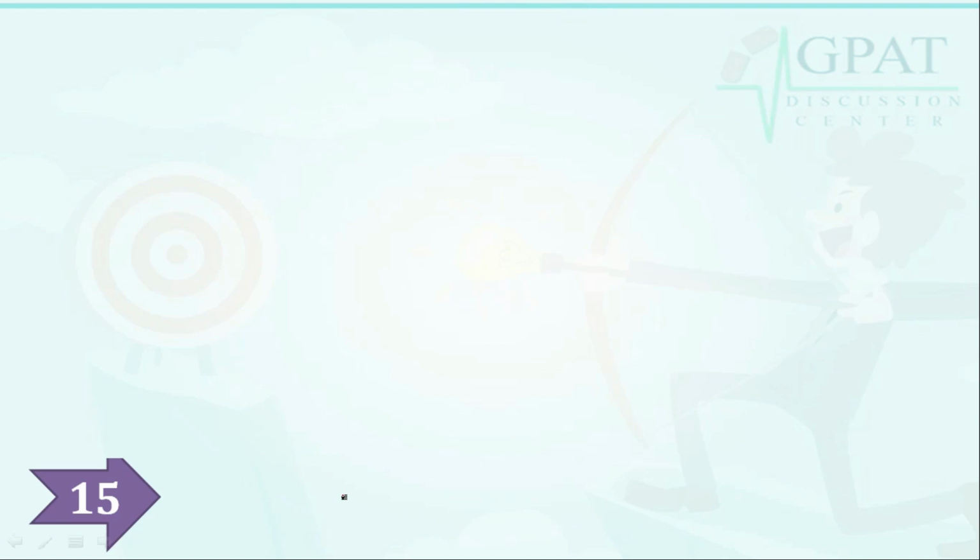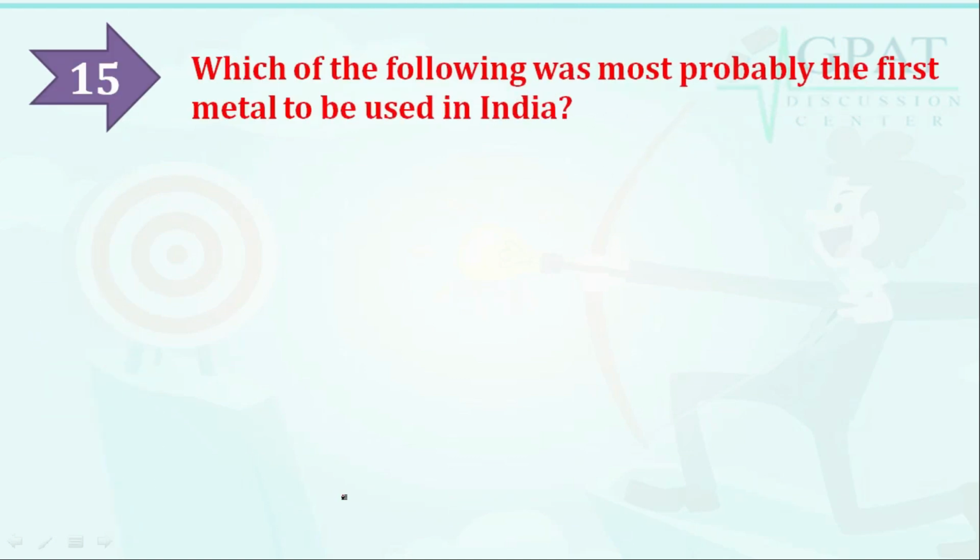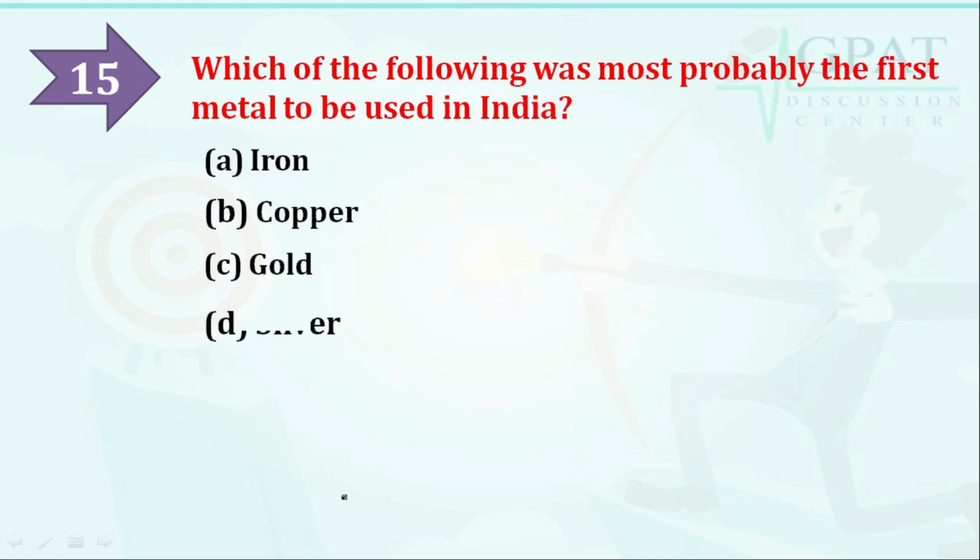So next question is, which of the following was most probably the first metal to be used in India? And the options are: option A iron, option B copper, option C gold, and option D silver. So which is the correct answer? The correct answer is copper, the first metal to be used in India.